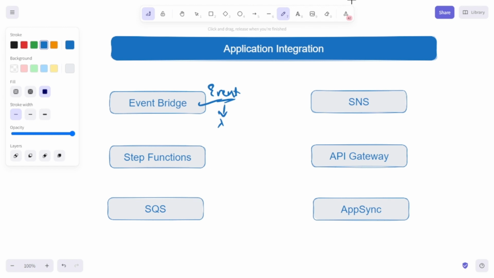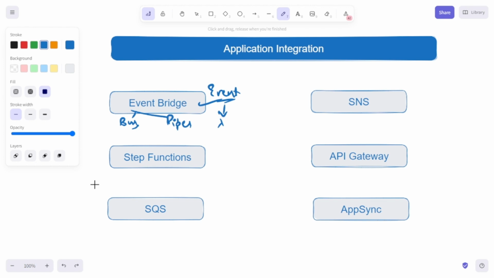EventBridge includes two ways to process events. That is, first, you can process events via event bus. Another is event pipes. There are multiple use cases for EventBridge, such as you can use it for monitoring and auditing. You can schedule your apps via EventBridge as well.